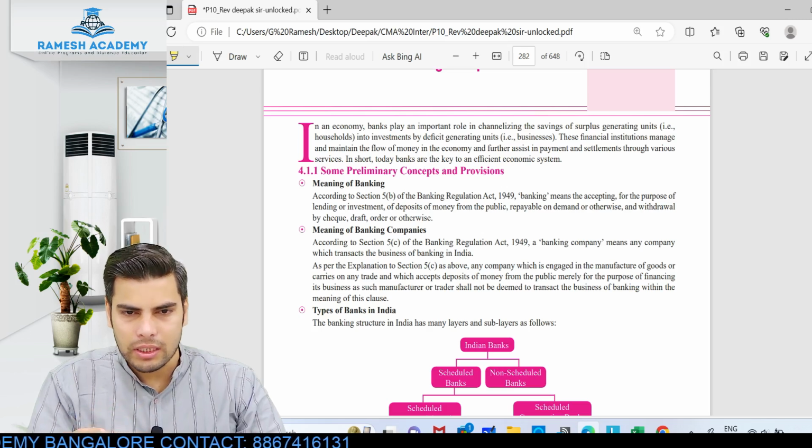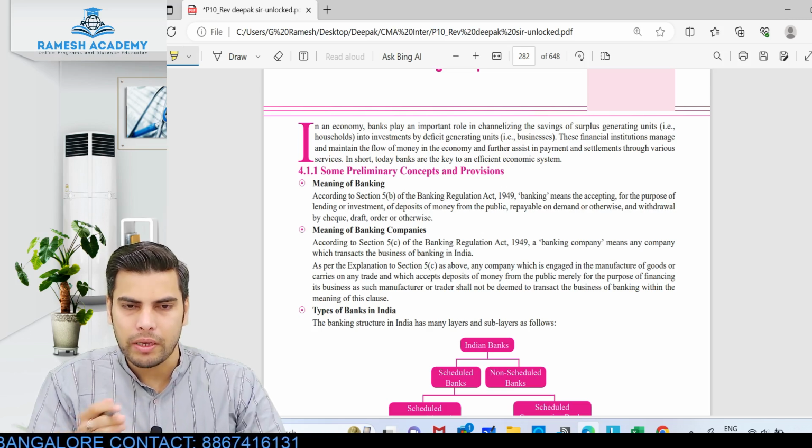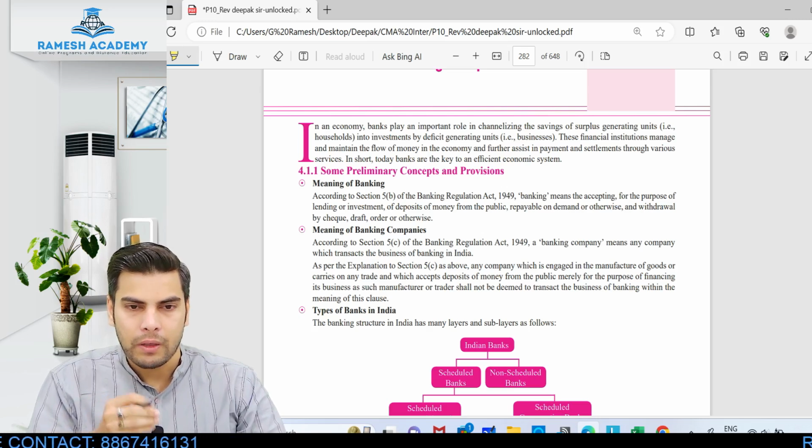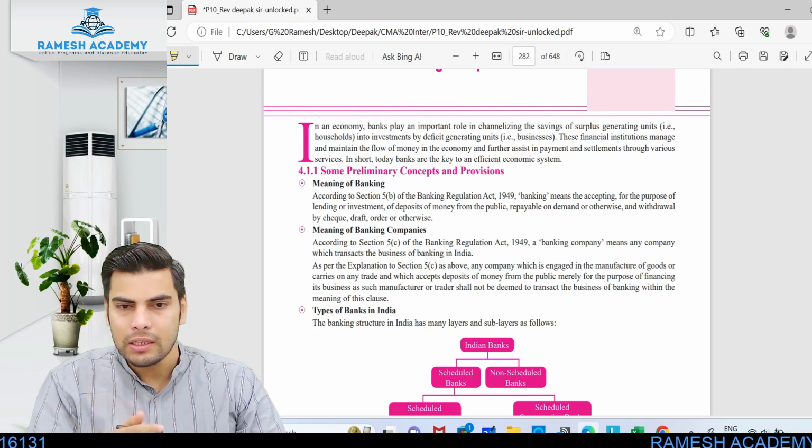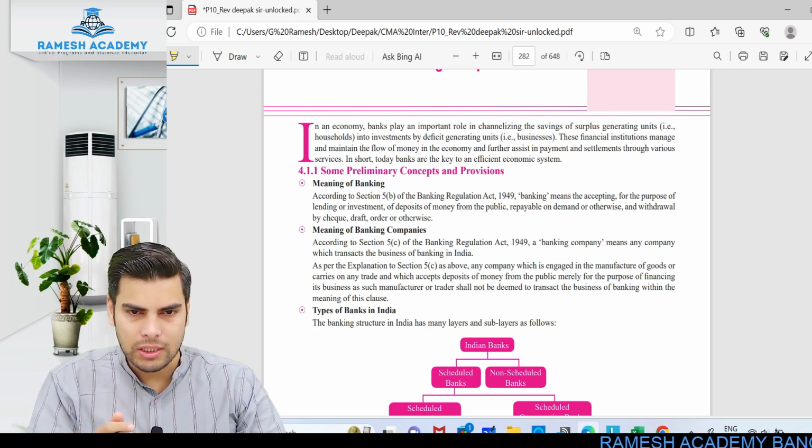Same way, for an electricity company, the Electricity Act 2003 is applicable. Same way, for an insurance company, the Insurance Act 1938 is applicable. Now these acts don't only talk about the administrative part, they also talk about how exactly these companies are supposed to prepare the financial statement. What is the manner in which they are supposed to prepare the financial statement?